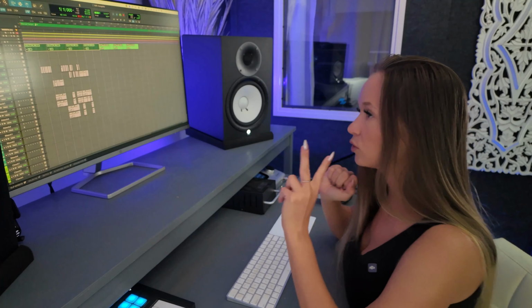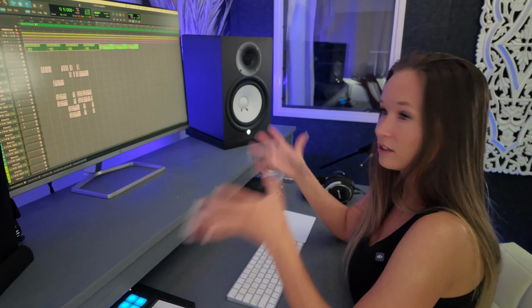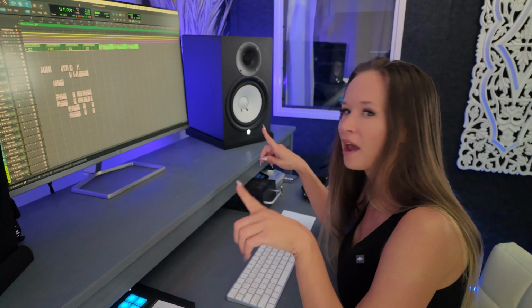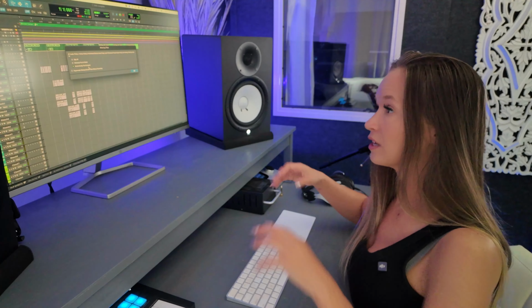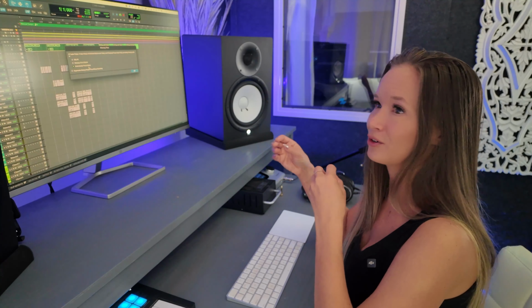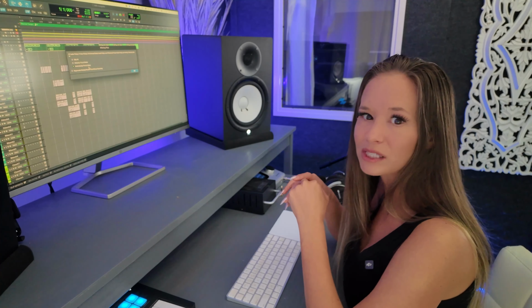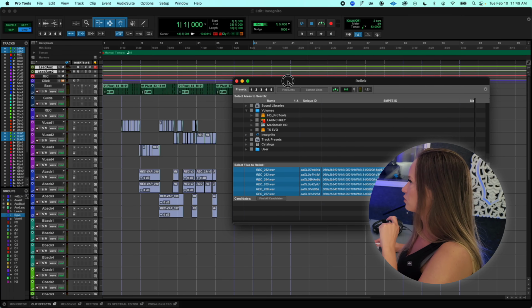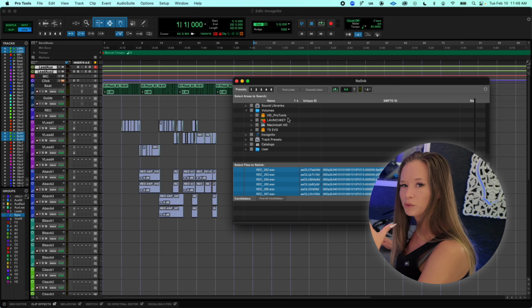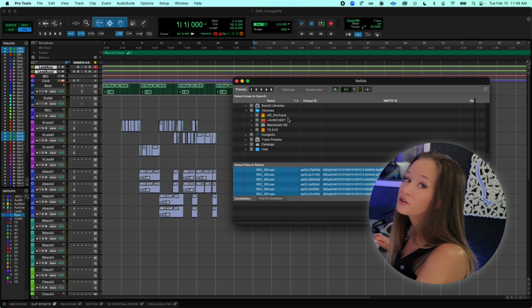Case number 2, so if you're working on your own computer and things just kind of went missing, it's probably because you moved files around. The file path gets broken and Pro Tools doesn't know where you put it. Now, if you were to click automatically find and relink, it's gonna search far and wide on your hard drive or computer to find those files. And that can be really hard to do because sometimes audio files are named the same thing from session to session. So it might not find them right away. So if we click manually find and relink, hit OK, it's gonna bring up this task manager to relink the files. This will be super duper easy if you actually know where you put the files.